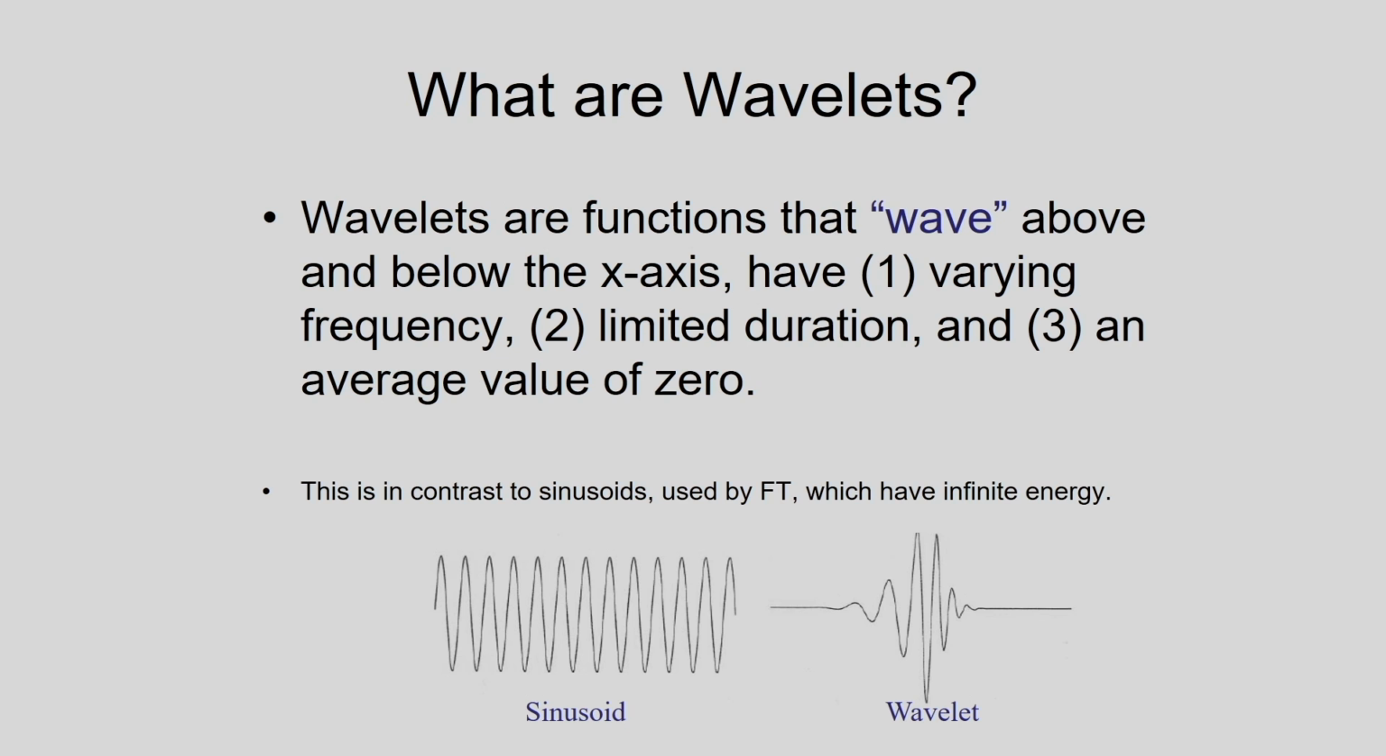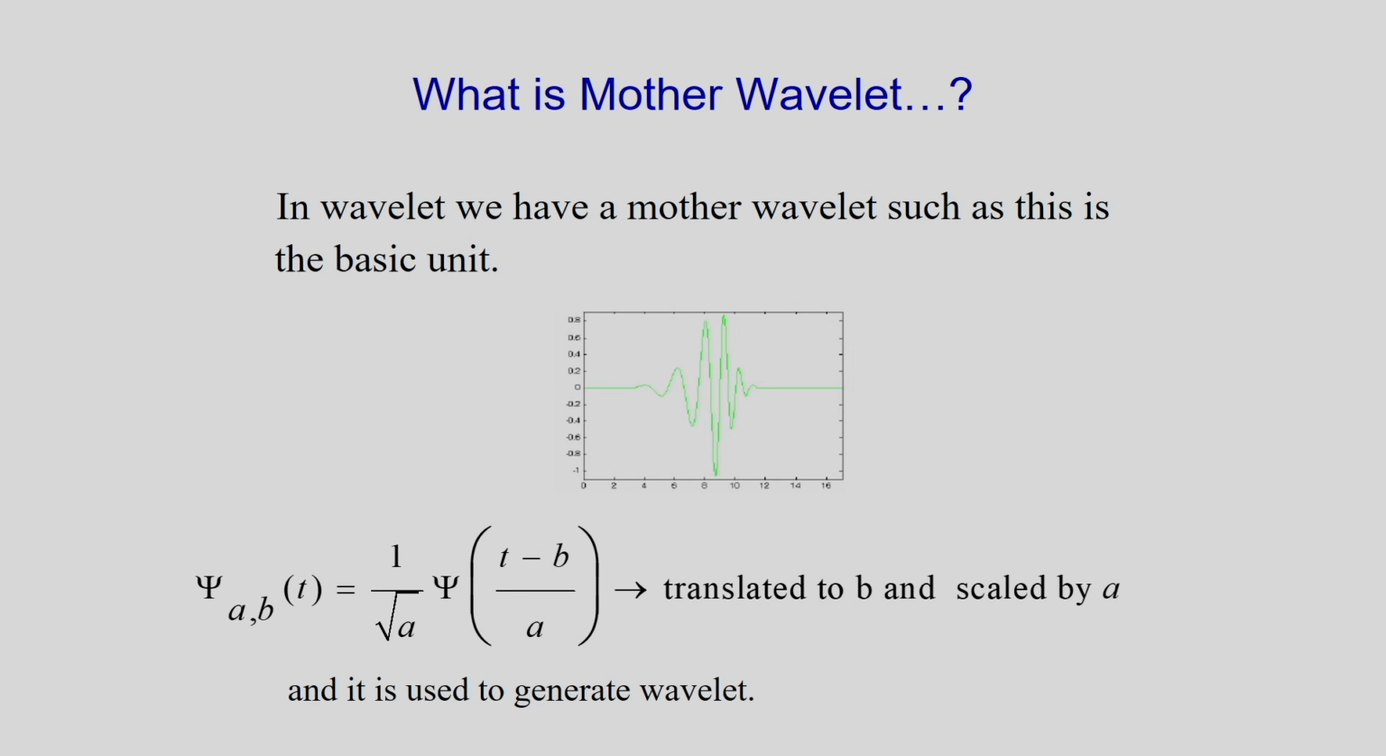So what is a wavelet? Wavelets are functions that wave above and below the x-axis. They have varying frequency, limited duration, and the average value will be 0. Here you can see one example is the wavelet, another one is the sinusoid. In case of the wavelet, we have the varying frequency, limited duration, and the average value will be 0. So what is a mother wavelet? In wavelet we have a mother wavelet, and in this case the mother wavelet will be something like this. This is a mother wavelet, and mathematically it can be shown like this. This is the definition of the wavelet. So I am considering the mother wavelet.